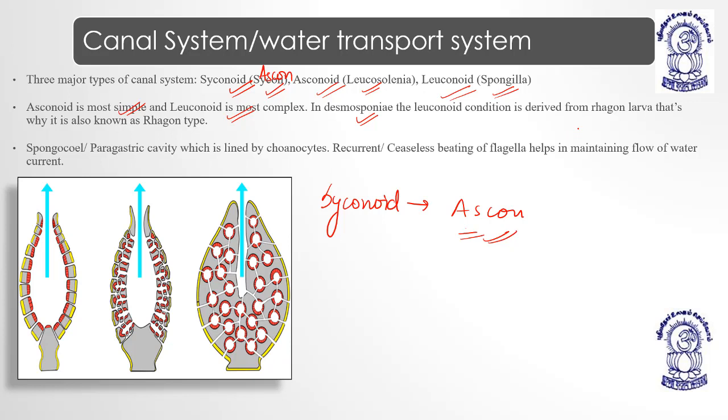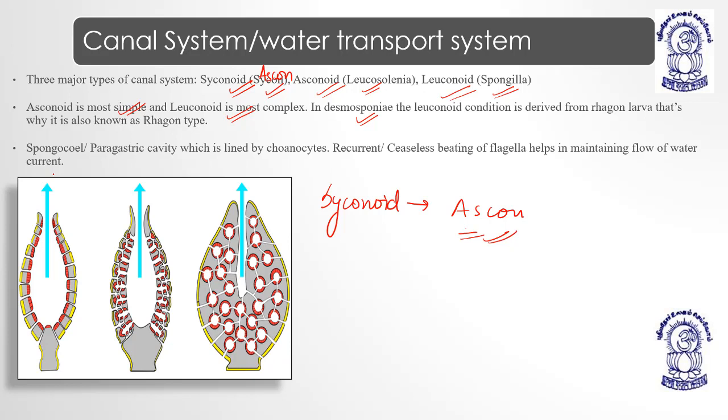That is why it is known as Rhagon type. So actually we are having three major types: the Sycon, the Ascon, and the leuconoid type. The ascenoid type is the simplest, then we have syconoid, which is moderate, and then we have the leuconoid type.